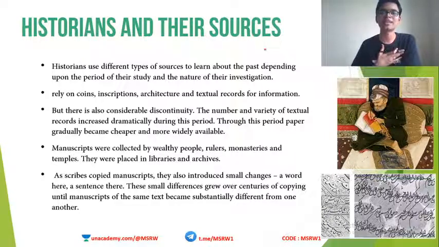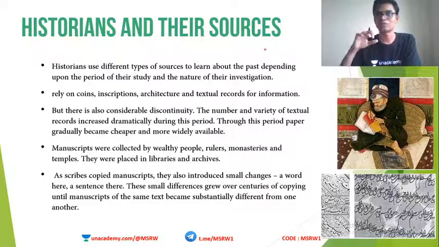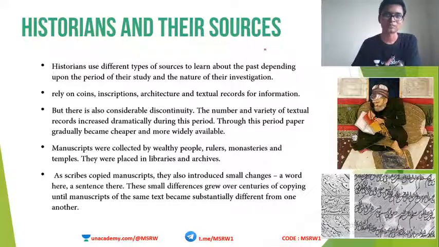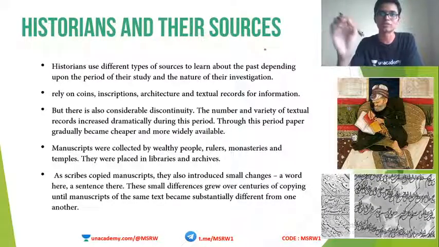I know the things that have happened after 2000. I was born in the 1990s, so from 2000 onwards, I know the story. But what happened 1000 years ago? What happened 2000 years ago? How do we know all this? So what are their sources for the medieval period?